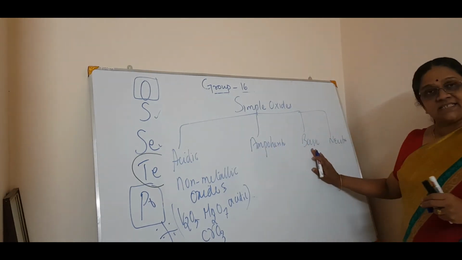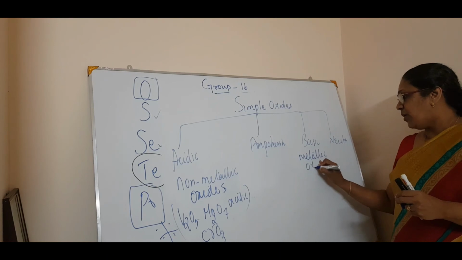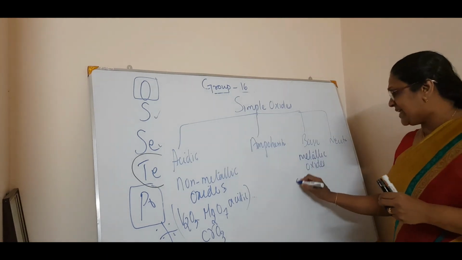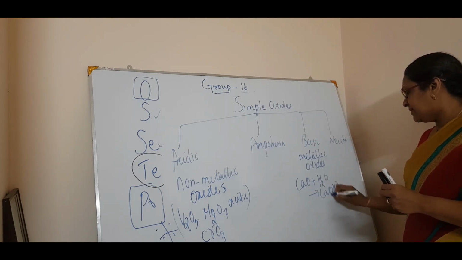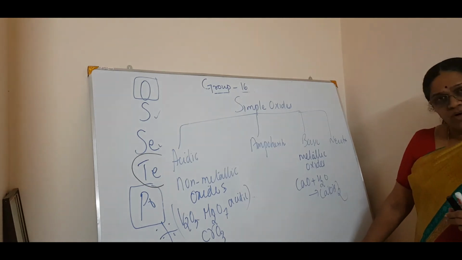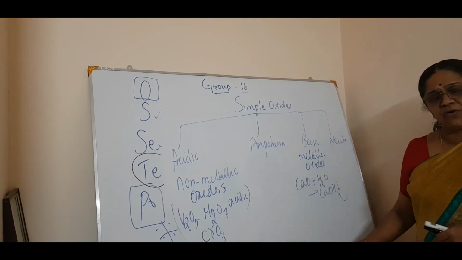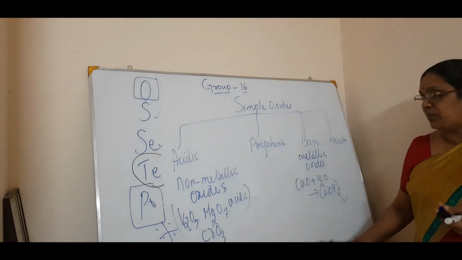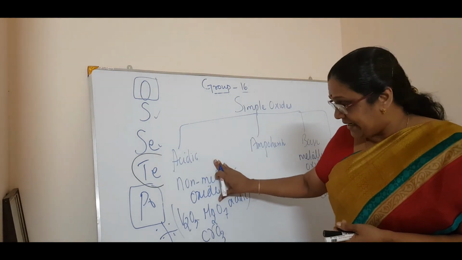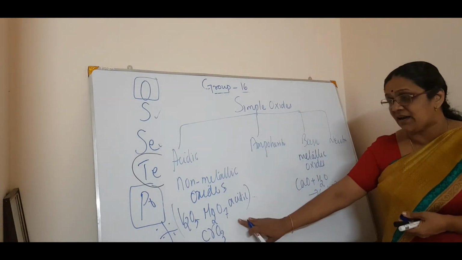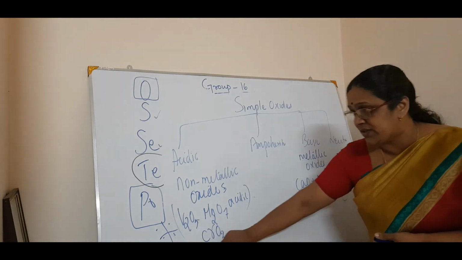Now what about the basic character? That is, metallic oxides are basic in nature. For example, calcium oxide plus water, you will get a base, that is calcium hydroxide. Or sodium oxide or potassium oxide plus water will give sodium hydroxide or potassium hydroxide, which is a base, an alkali, dissolving in water. So metallic oxides are basic in nature and non-metallic oxides are acidic in nature. Exceptions for the acidic metallic oxides are V2O5, vanadium pentoxide, manganese oxide and chromic oxide. So just note this point.